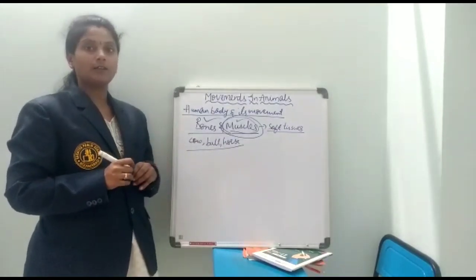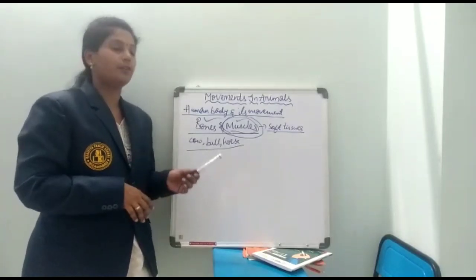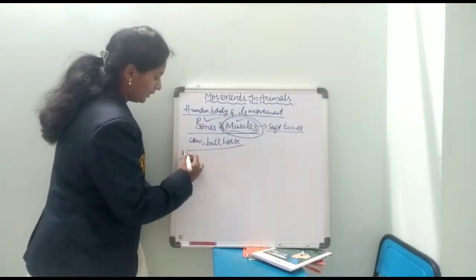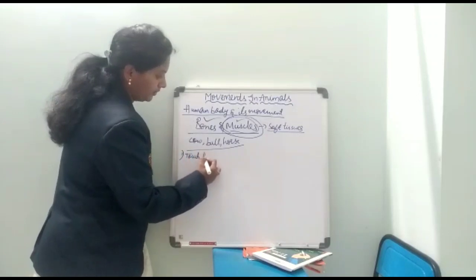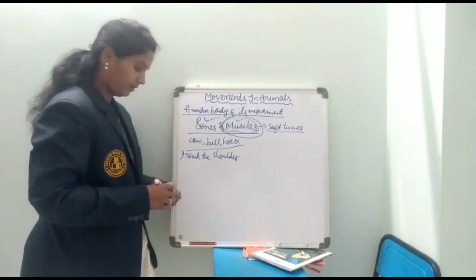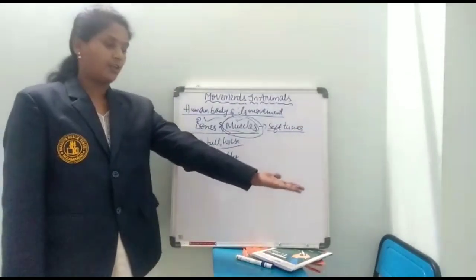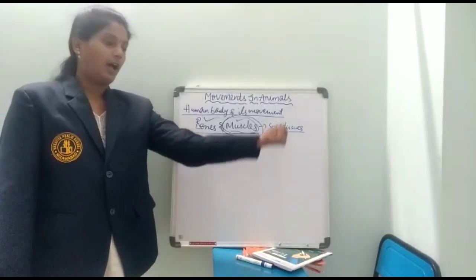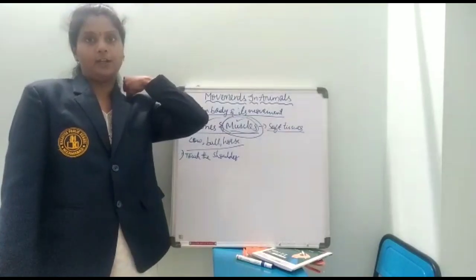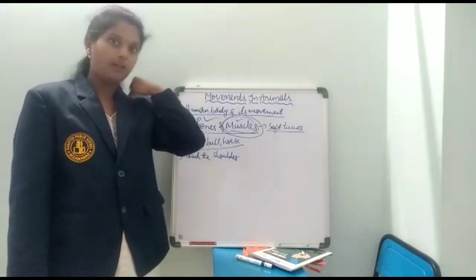To understand this concept, here we are going to perform some live activities so that you will understand the movement of muscles easily. First activity is touch the shoulder. Just stretch your arm, make a fist, and take it to your shoulder and touch it with the fist. You will find some fleshy structure over there; that is nothing but the muscle.